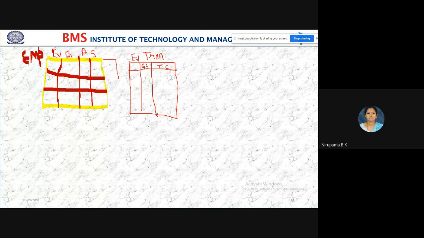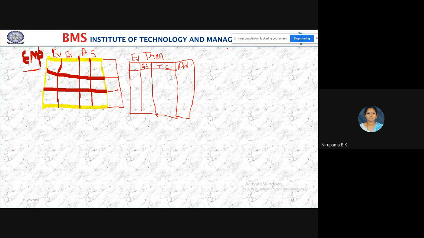Assume that here I have other information. Whatever information I need from the employee, all the information is present in this employee table. And this is a transportation table. In this table, only the information which is related to transportation management is present: EID, gross salary, transportation charge, and the address. Only this information is available.